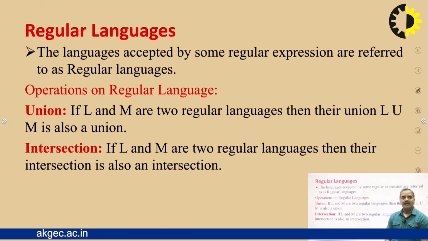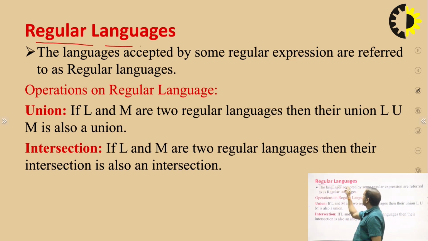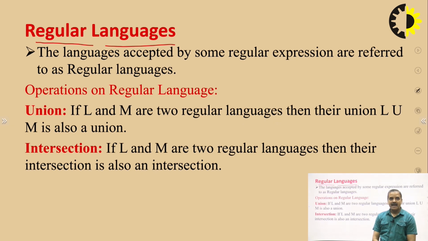This is the definition of regular language. What is meant by regular language? Regular language means if a language is generated by a regular grammar, then the language is called a regular language, and this regular language is accepted by a deterministic finite automata.